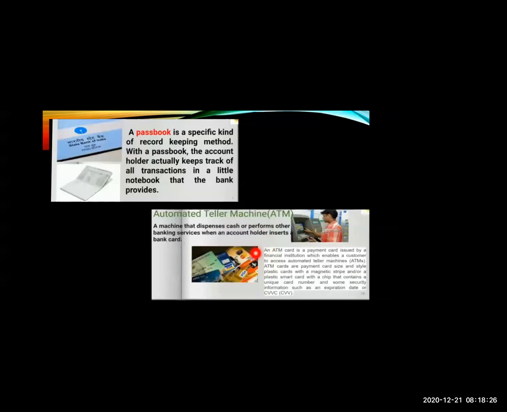So, if you require money, you can go to the ATM machine, and if you have this ATM card with you, you can remove it from that ATM machine. If you require any money immediately, you can withdraw the money immediately with the ATM card. There is a pin also there. A security pin is there. You have to enter that pin and you can get the money. So this is a passbook and this is an ATM card.